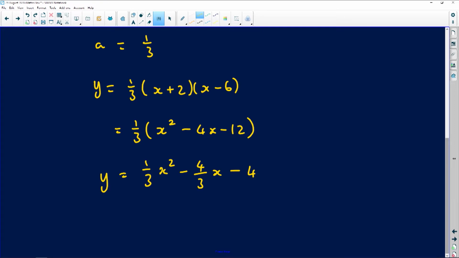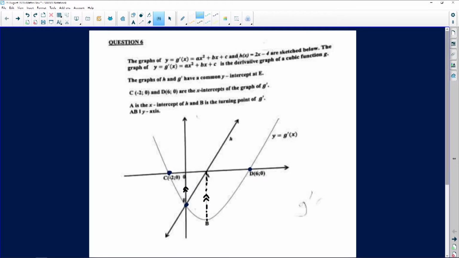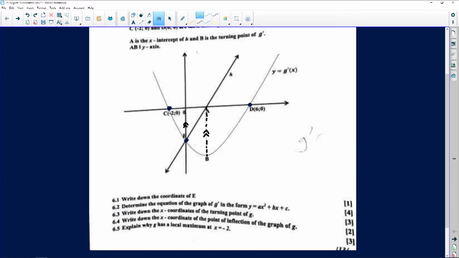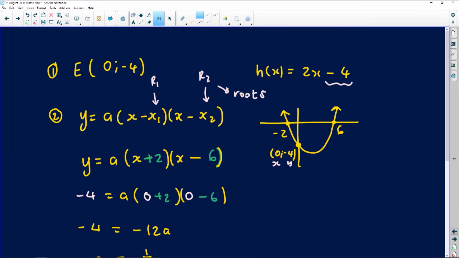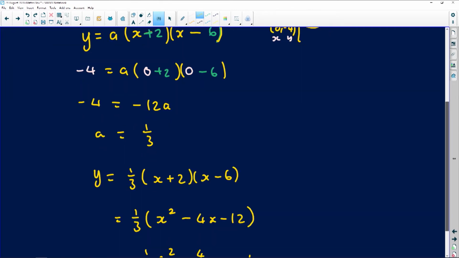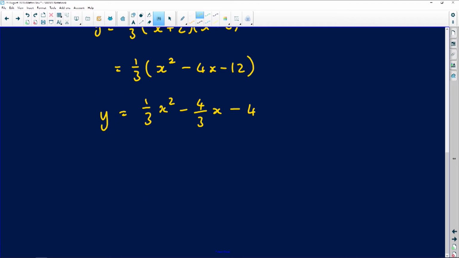How did the examiner ask us to represent this? If you check the question clearly, let's go down and find it. It says, find the equation of the graph g in the form y equals. So we just did that. We can just be nice to indicate that we're finding the equation of g. Just say g is y equals a third of x squared minus 4 over 3 x minus 4. Very awesome stuff, right? This is exactly what the equation of g would look like.